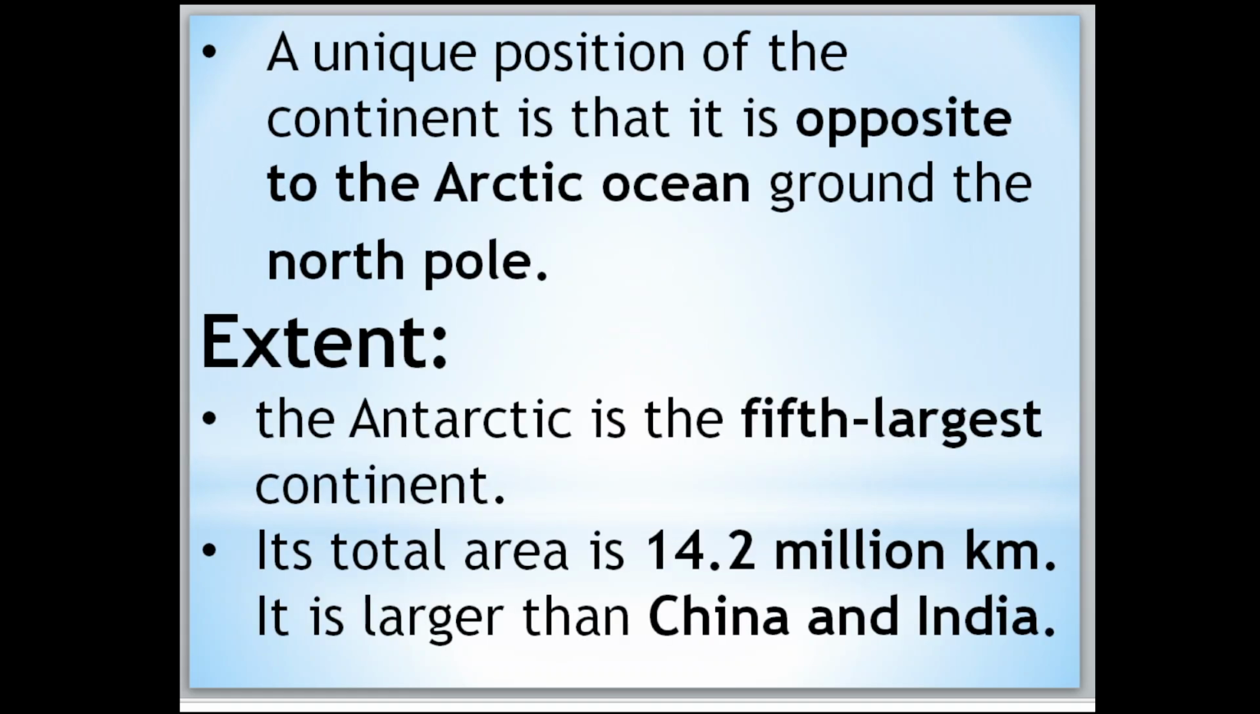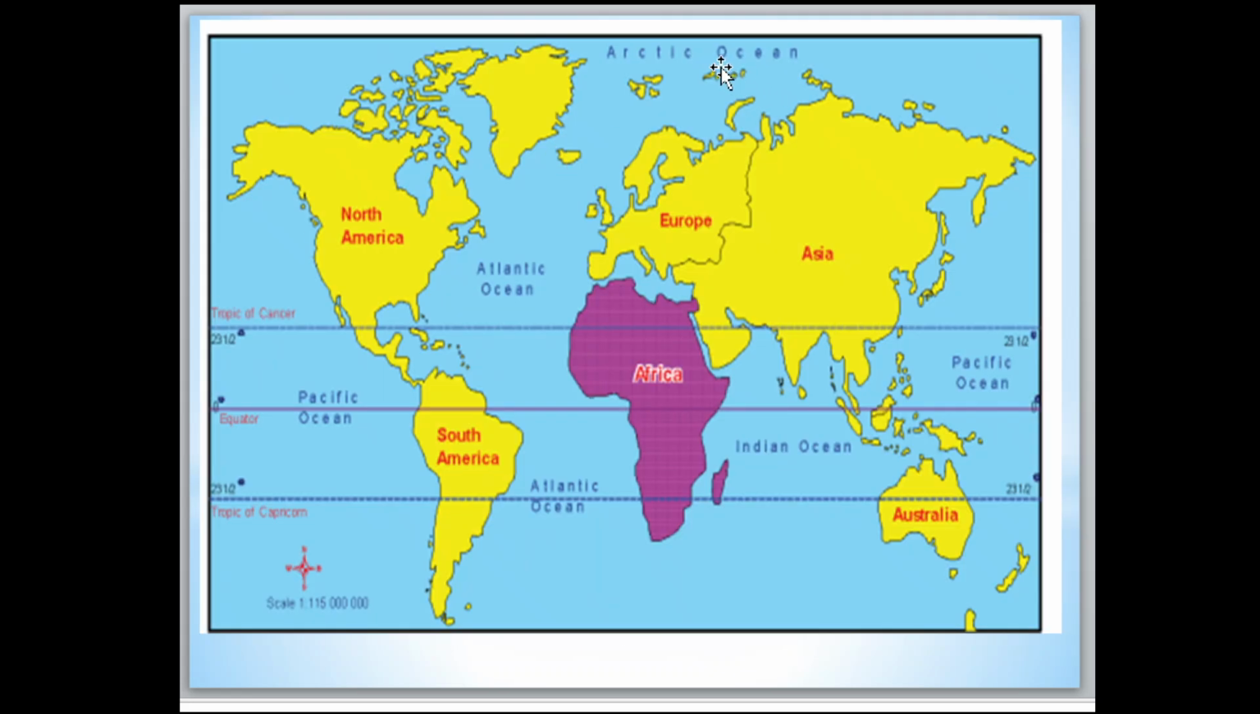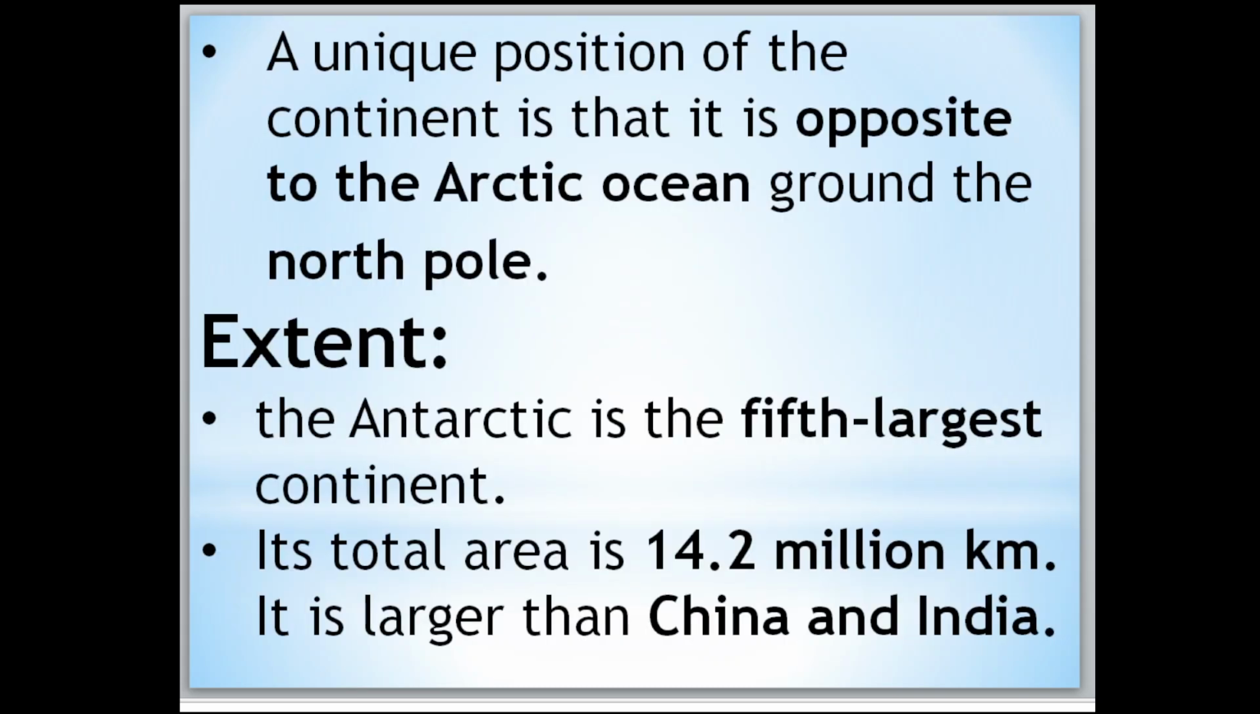A unique position of the continent is that it is opposite to the Arctic Ocean around the North Pole. Here, this is the Arctic Ocean, just opposite of this one. From here to here, we have the Antarctic continent, and here is the Arctic, meaning opposite of that. This is in the north and this is in the south. Now move to the next.